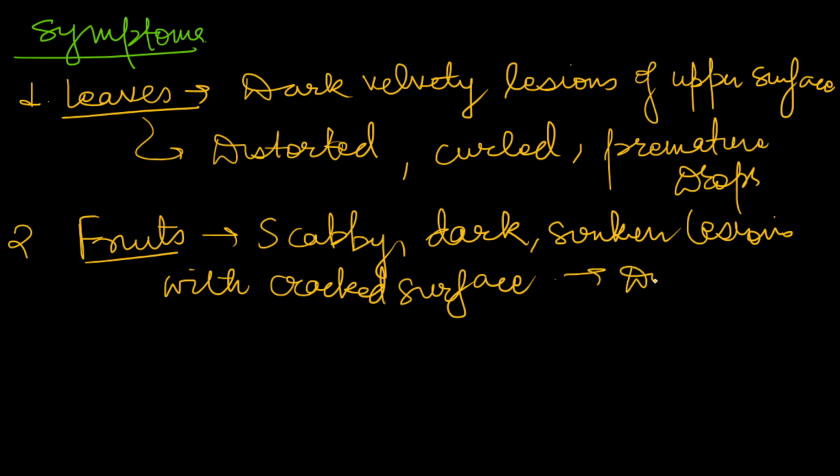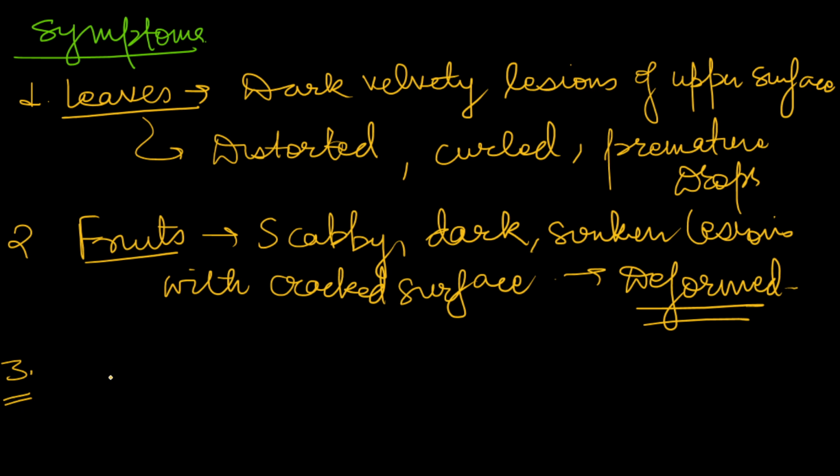The fruit remains deformed. The fruit doesn't form properly, which reduces its marketable value, or it becomes unmarketable. You will not be able to sell an apple scab diseased fruit to anyone. It destroys the market of that fruit, so it is a loss.